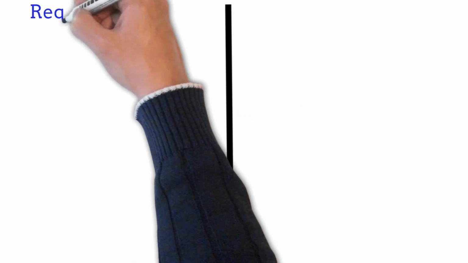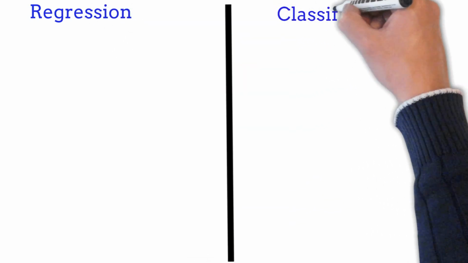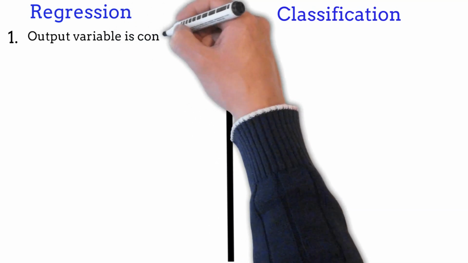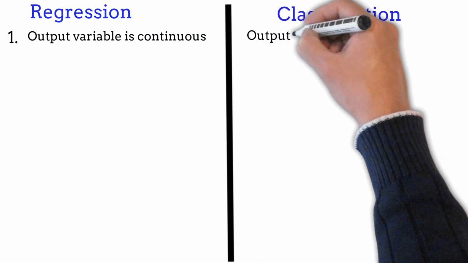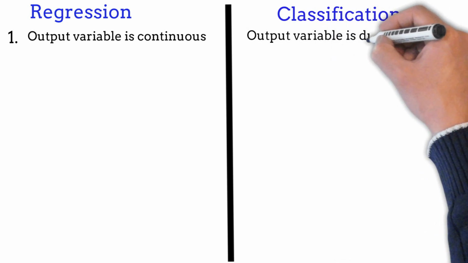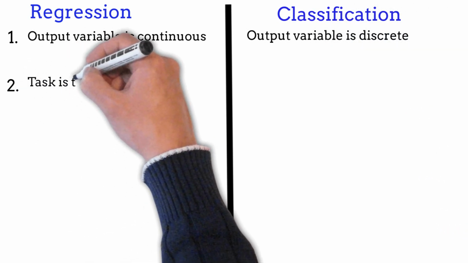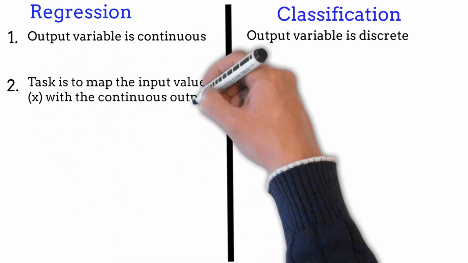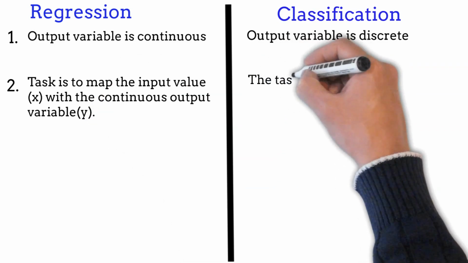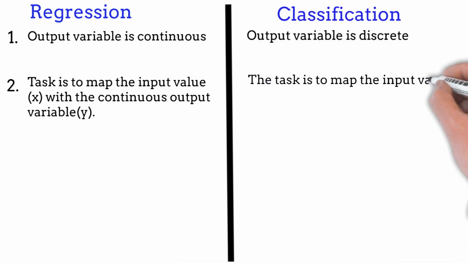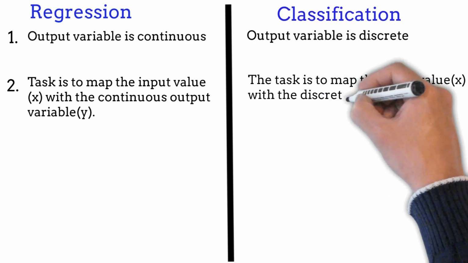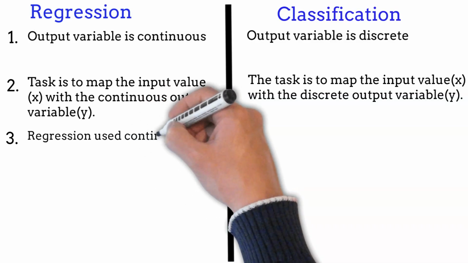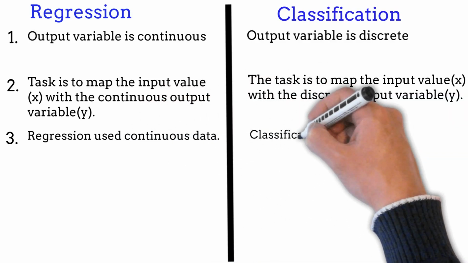Let's see what the difference is between regression and classification. In regression, the output variable must be of continuous nature or real value, whereas in classification, the output variable must be a discrete value. Mapping the input value x with the continuous output variable y is the objective of the regression algorithm, whereas the discrete output variable y and the input value x must be mapped by the algorithm for classification. Continuous data is used with regression algorithms, while discrete data is used with classification algorithms.